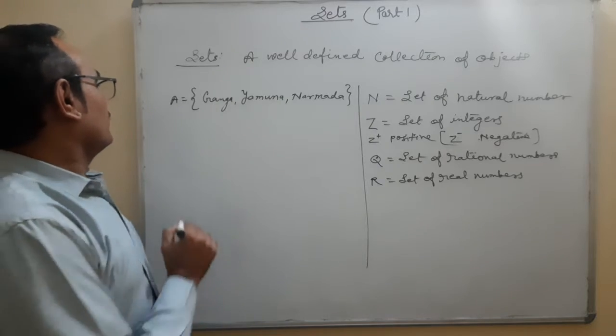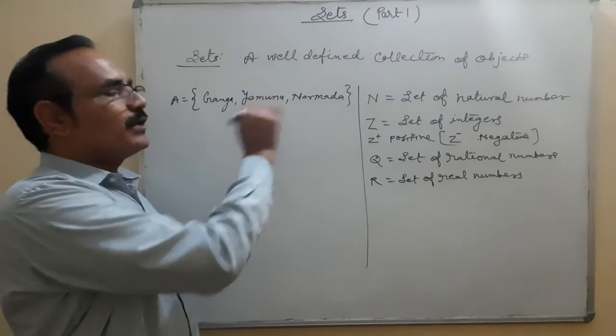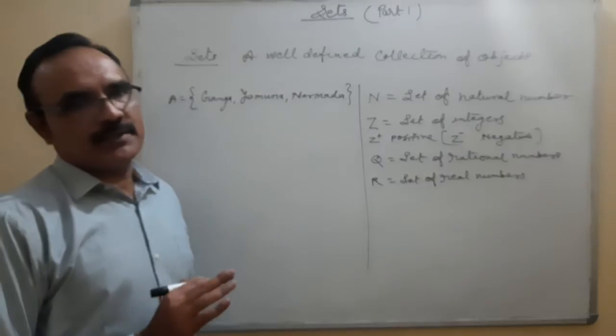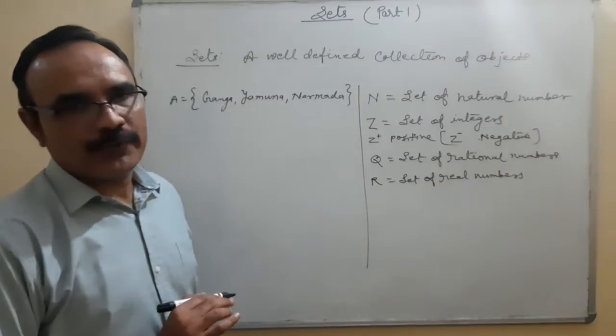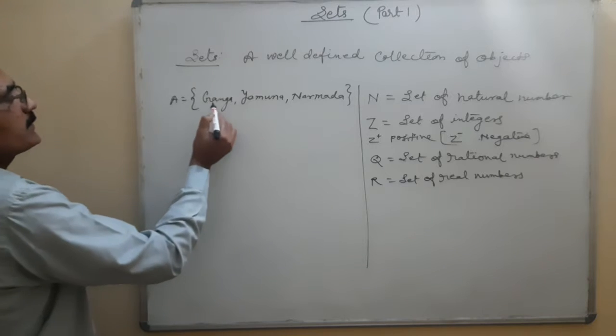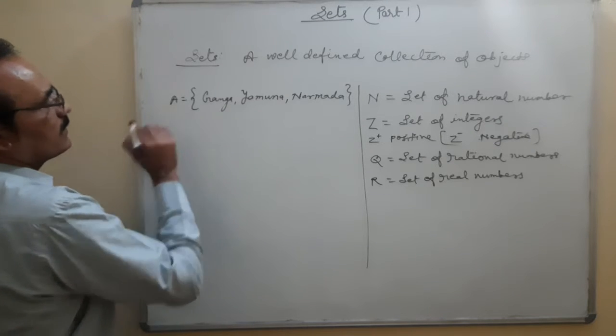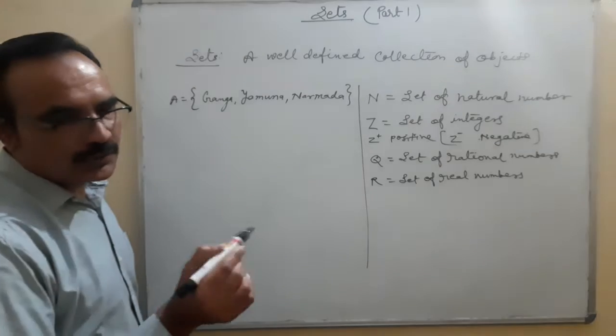Set A is equal to Ganga, Yamuna, Narmada. What are these? These are three holy rivers in India. Okay. If I want to write that Ganga is a part of this set, so what should I write here? Ganga is a river in the set A. Is it okay? Ganga is a river in the set A.